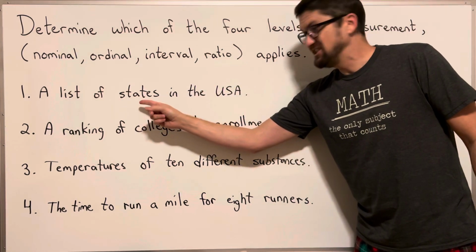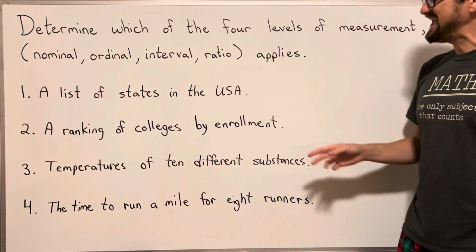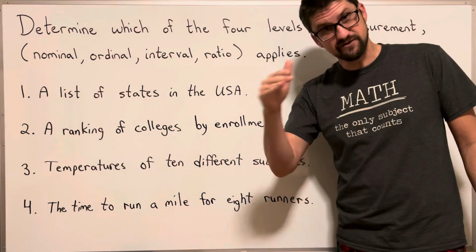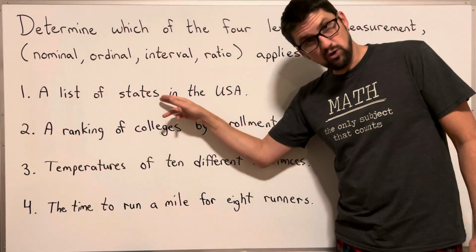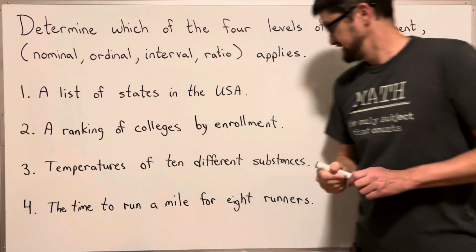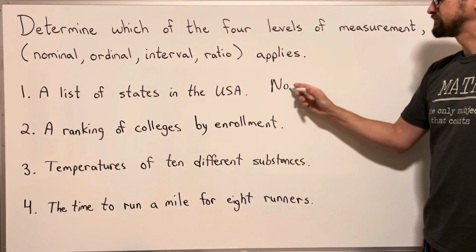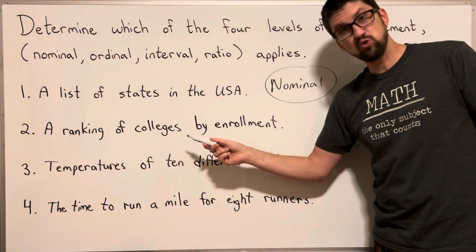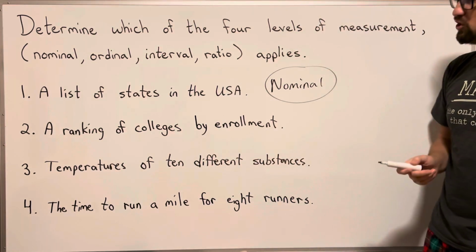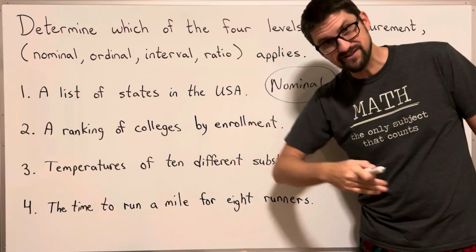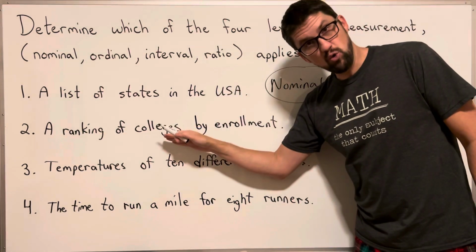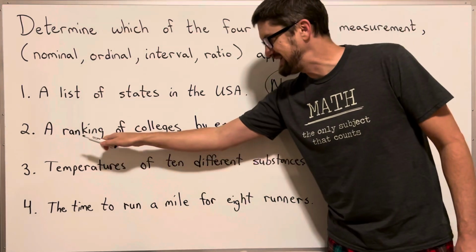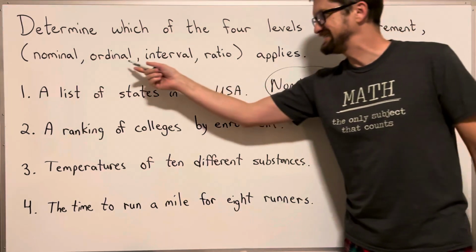Number 1, a list of states in the USA. This is categories, just a list of states, a list of names in no particular order, so that is nominal. Number 2, a ranking of colleges by enrollment. So we have a list of college names in a particular order by enrollments. Whenever you see a ranking or a rating of something, this is ordinal.